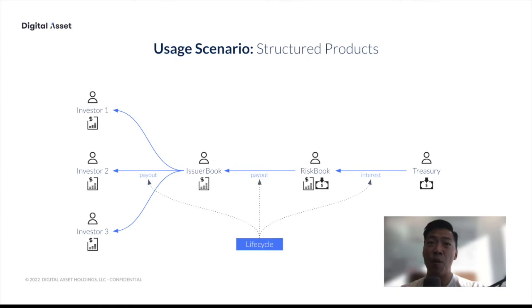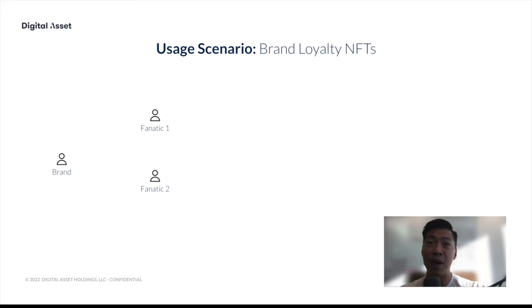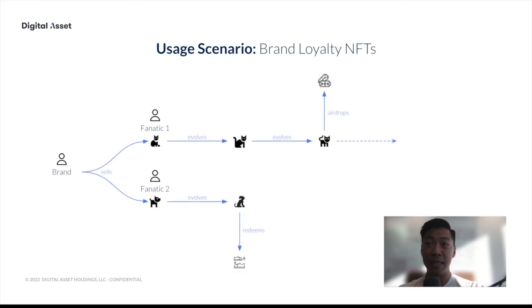So Adidas did a while back quite a successful NFT brand campaign where they sold a bunch of NFTs that would then go through phases, and each phase would come with some associated entitlement that you could get, and people were quite eager to get in on that action. So the workflow here is the brand initially sells those NFTs to the fanatics, and then those NFTs evolve over time.